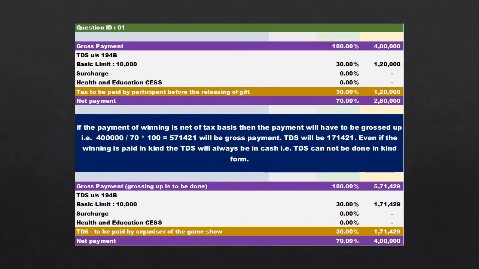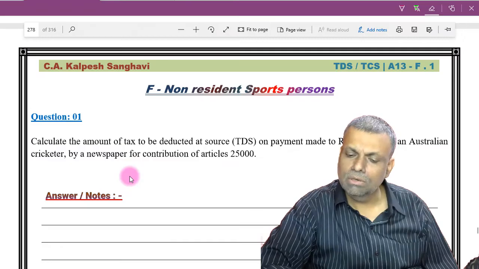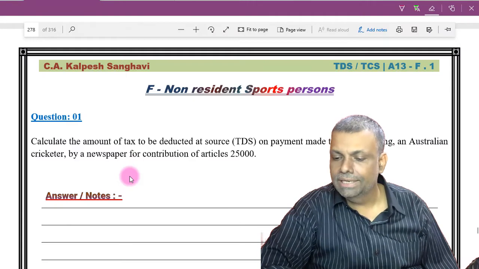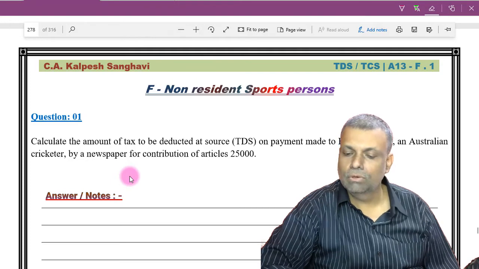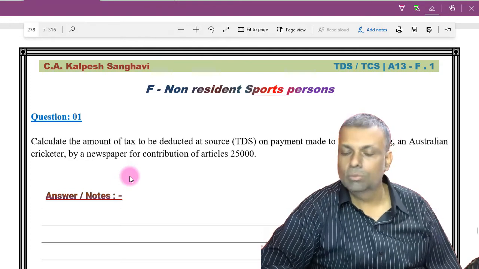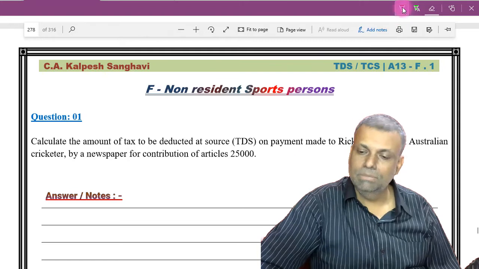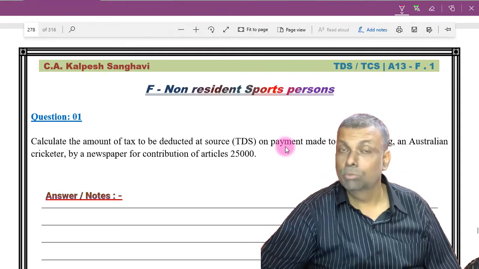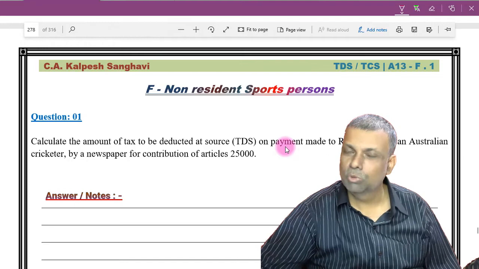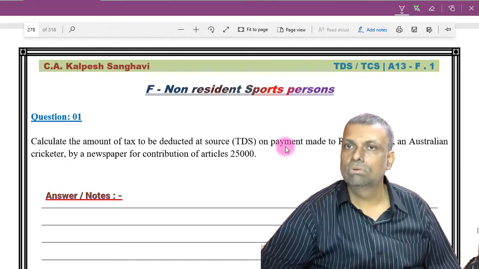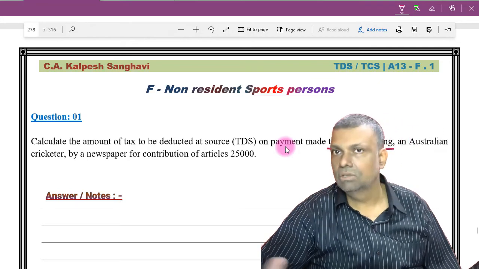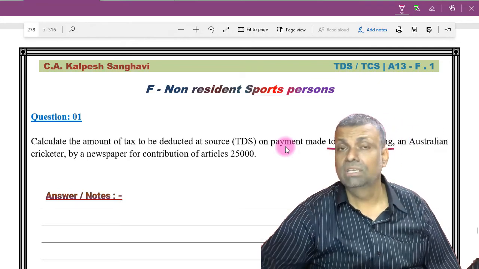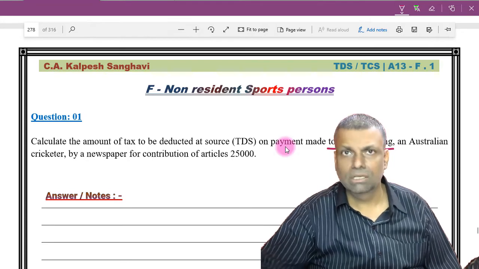Come to this particular question, part F, non-resident sports person. Very simple transaction. Calculate the amount of tax to be deducted at source, TDS, on the payment made to Ricky Ponting, an Australian cricketer, by a newspaper for contribution of an article, rupees 25,000. Now friends, let me tell you that because generally this comes into international taxation more, I don't go into much greater depth, but the message which I want to give here is, since it is a payment made to a specified non-resident, non-citizen sports person, where there is a special tax rate provided, we will deduct the tax at source.